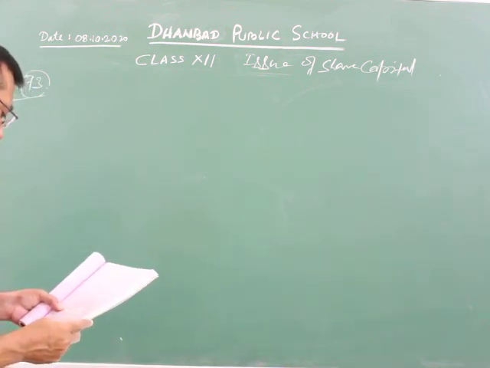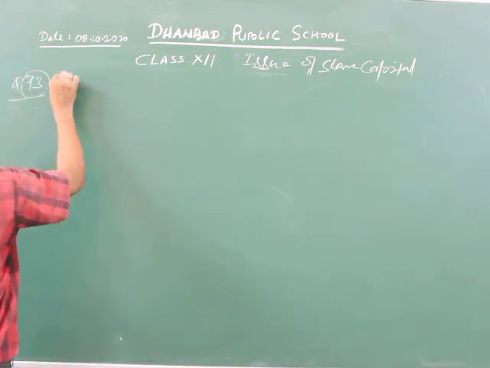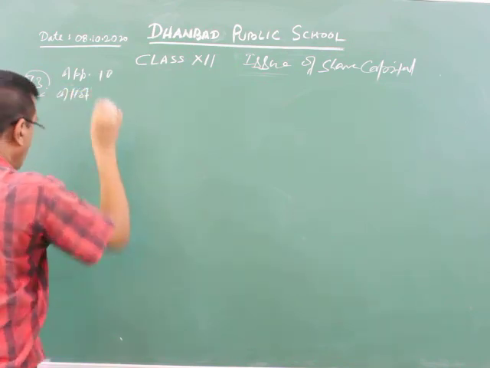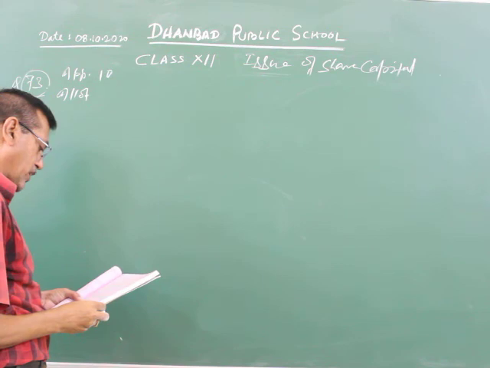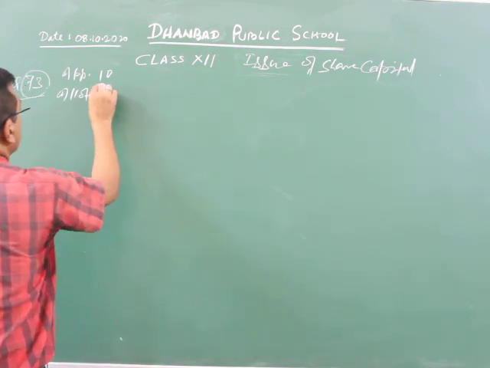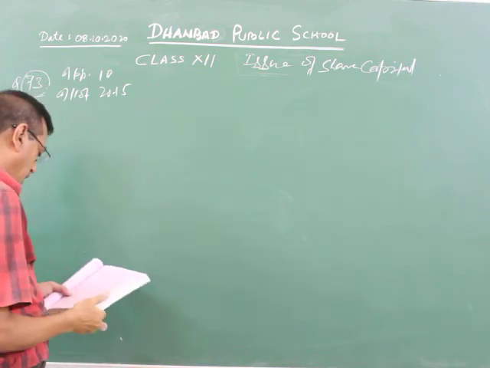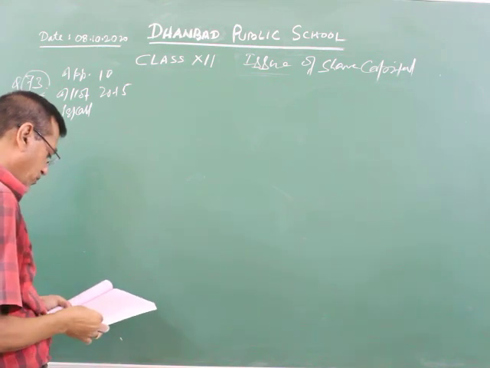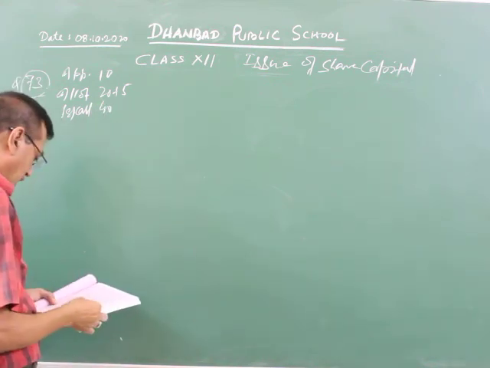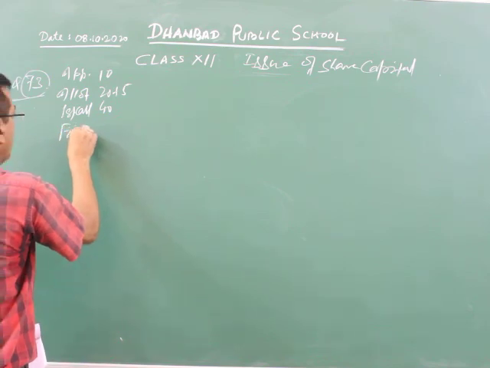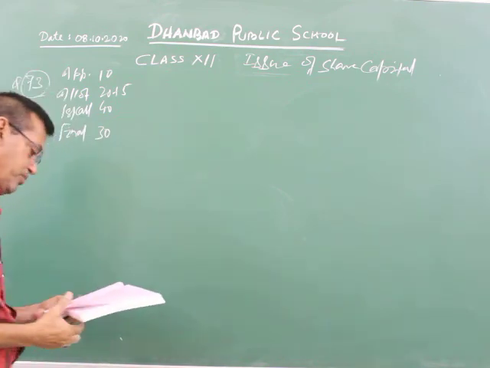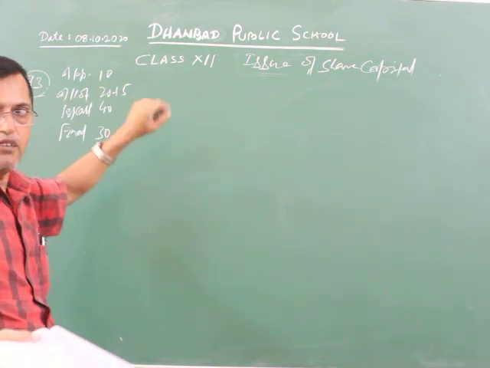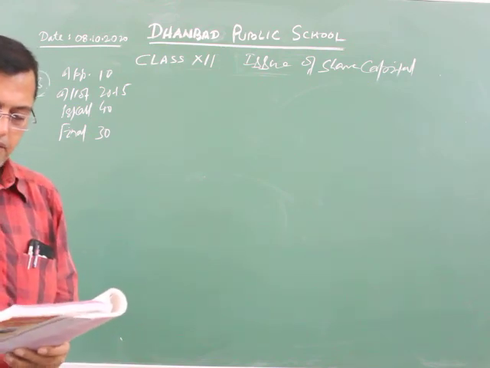Later, see the rest part of the question. The first part is the purchase consideration. Later 1000 shares: application rupees 10. Write down the mode at first. After this, write down allotment. What is the amount of allotment including premium? 5 rupees is the premium, so 20 plus 5, 25 is the allotment. After this the first call is 40 per share, and the final call is 30 per share. Clear? 10, 20, 40, 30. Now 5 rupees is the security premium.